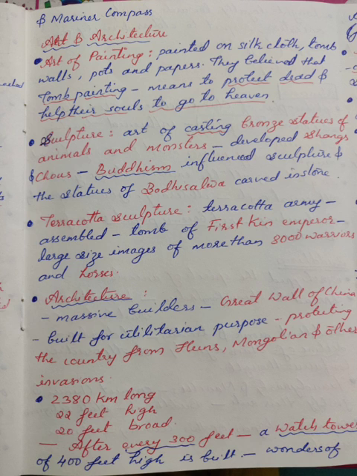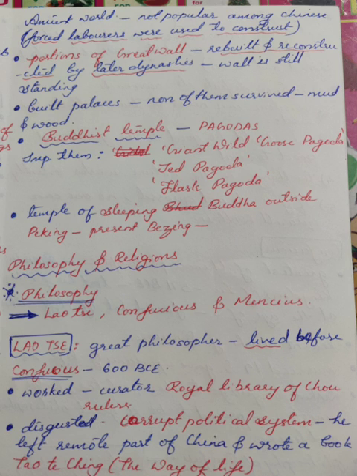It is 2,380 km long, about 22 feet high and 20 feet broad. After every 300 feet, a watchtower 400 feet high is built. It is one of the wonders of the ancient world.